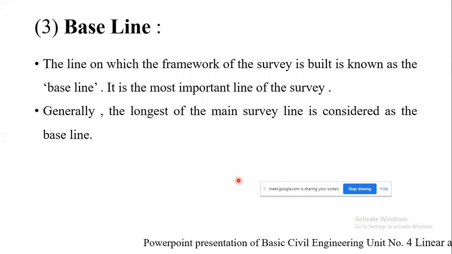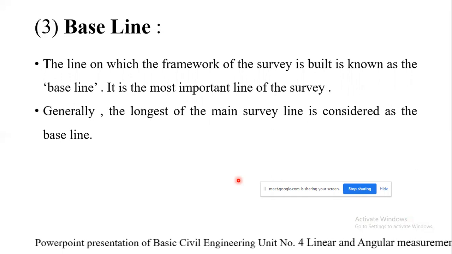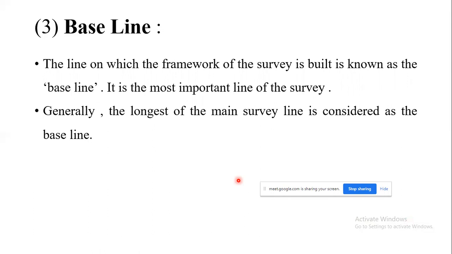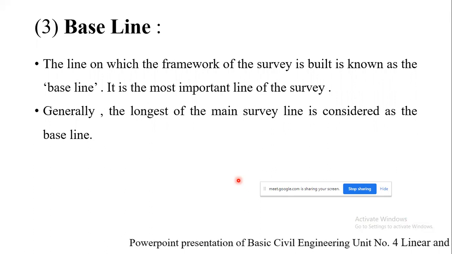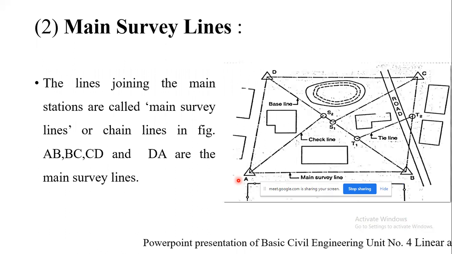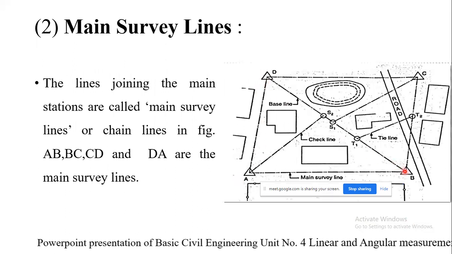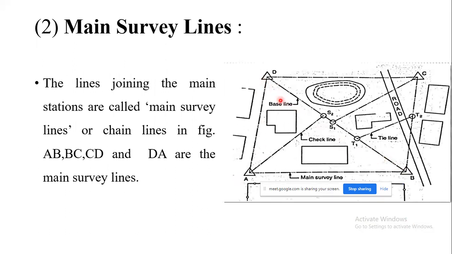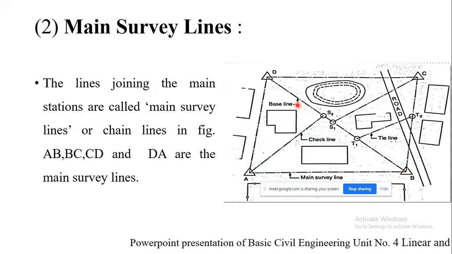Next part is the baseline. The line on which the framework of the survey is built is known as the baseline. It is the most important part of the survey. Generally the longest of the main survey lines is considered as the baseline. Here you can see the longest distance is BD, which has been marked as the baseline.